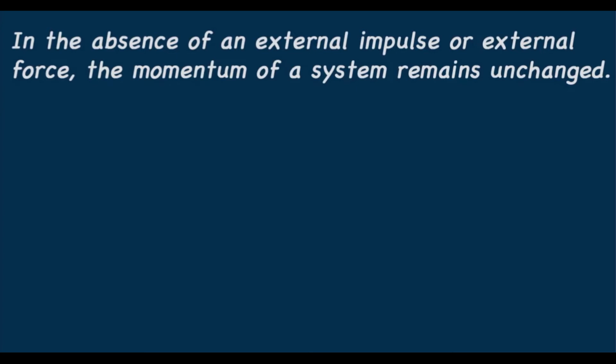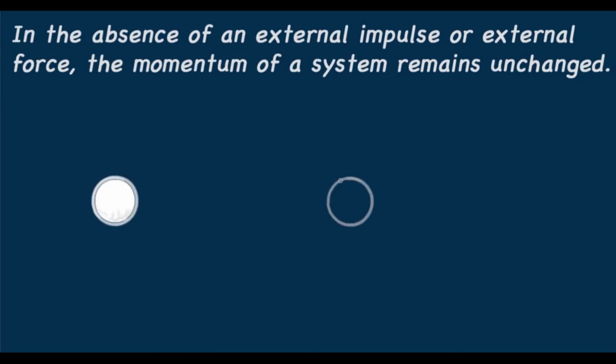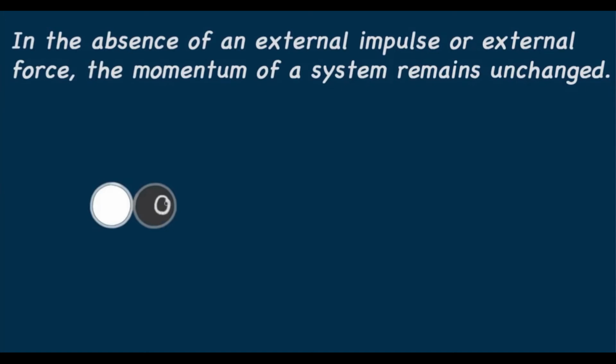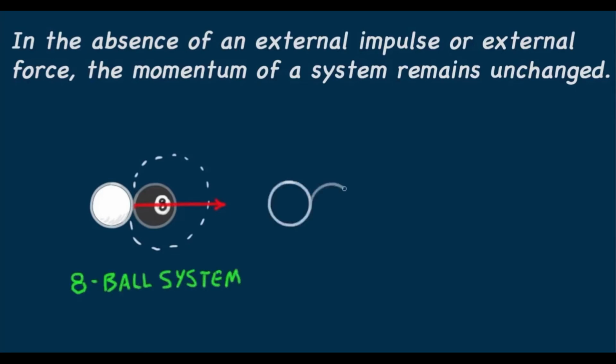Momentum conservation and the role of systems are nicely illustrated in the game of pool. I think we've all marveled how a cue ball comes to a halt when it collides head-on with a stationary 8-ball, transferring its motion to the 8-ball. When contact is made, consider the system consisting only of the 8-ball, the 8-ball system. When a cue ball strikes, there's an external force on the 8-ball, which then gains momentum.